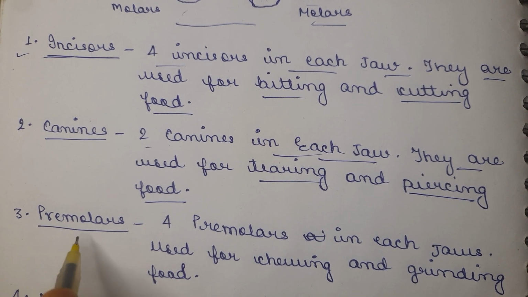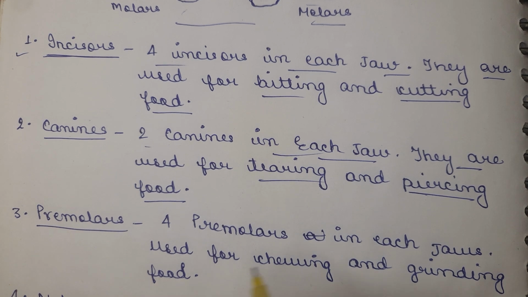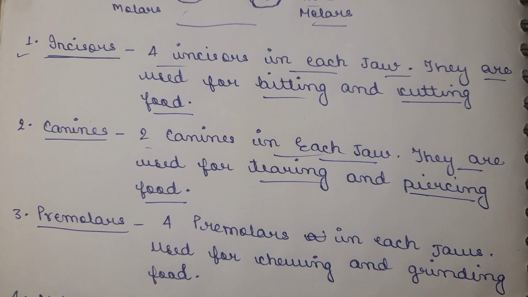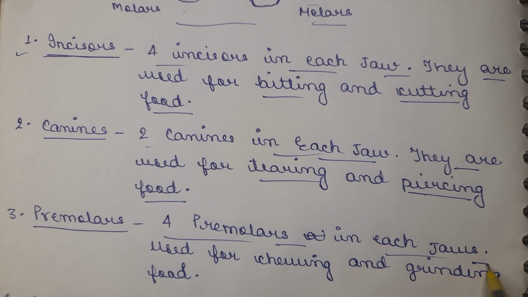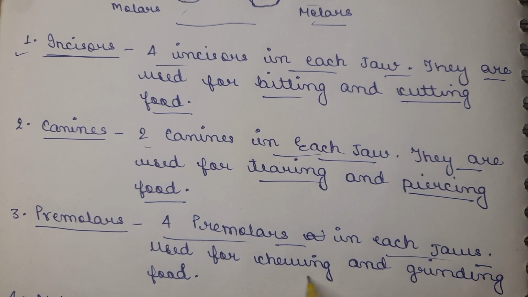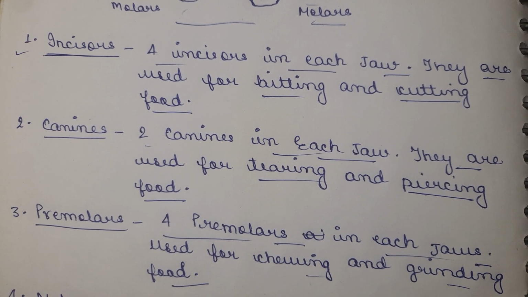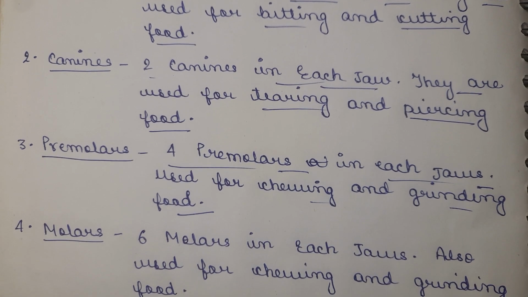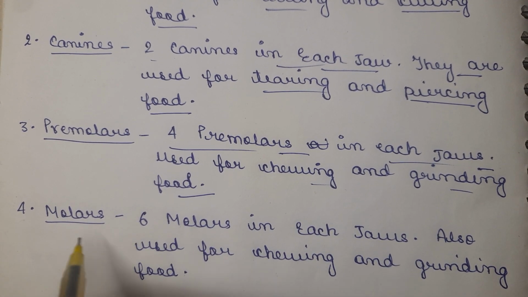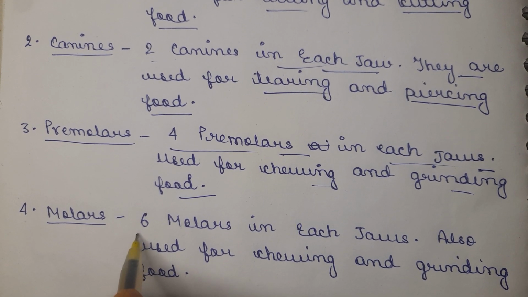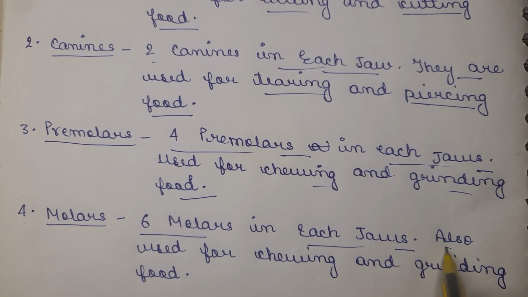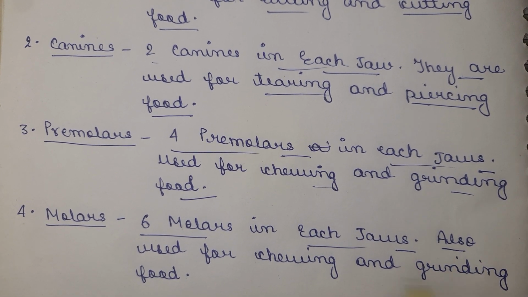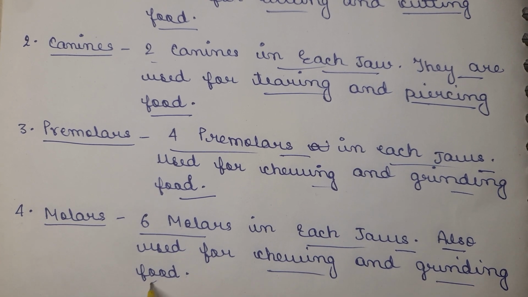The third one, the premolars, lie next to the canines, and there are 4 premolars in each jaw, and these are used for chewing and grinding of the food. And next to the premolars there are molars, and the number of molars is basically 6 in each jaw, and these are also used for chewing and grinding the food.